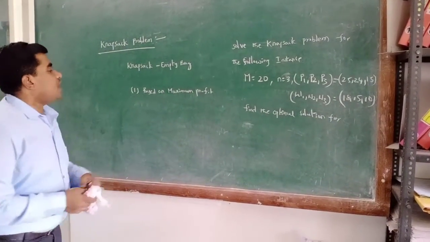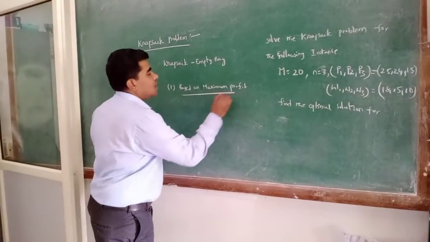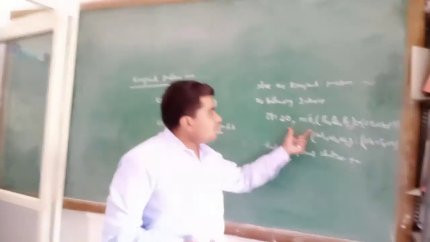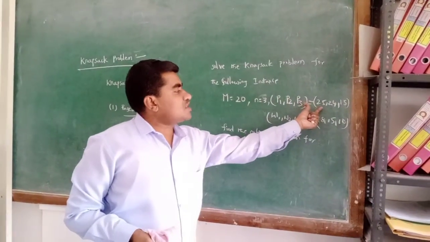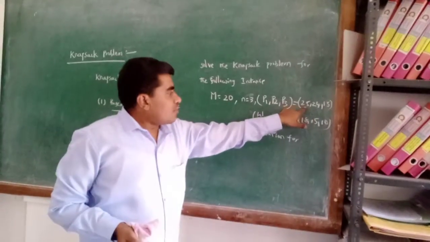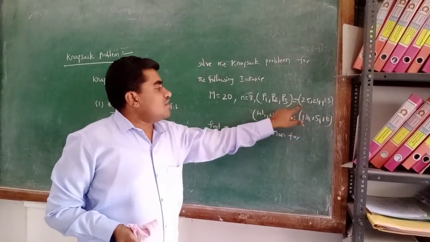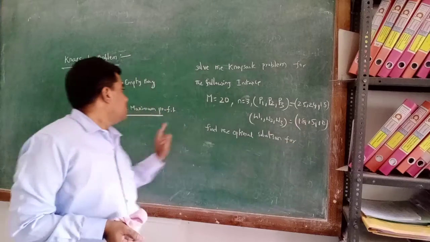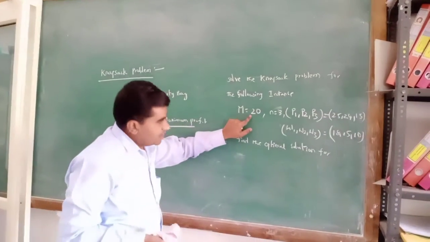Based on maximum profit, among these three products, which product has the maximum profit? P1. The profit is 25 and the weight of that product is 18. The bag size is 20.